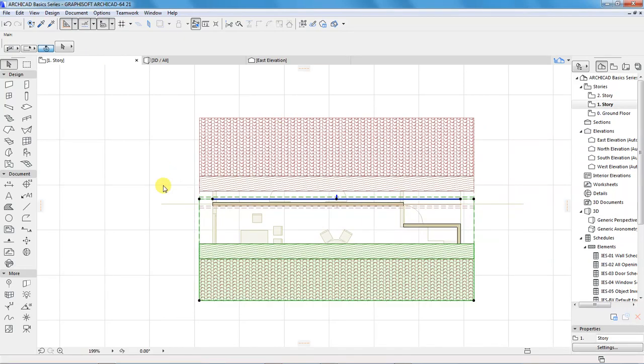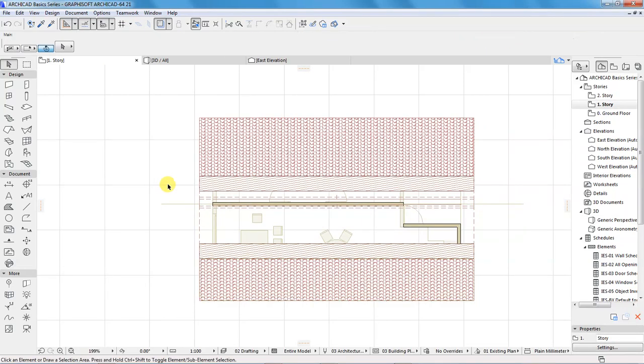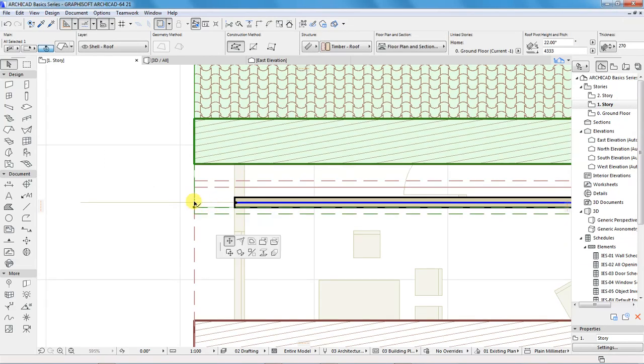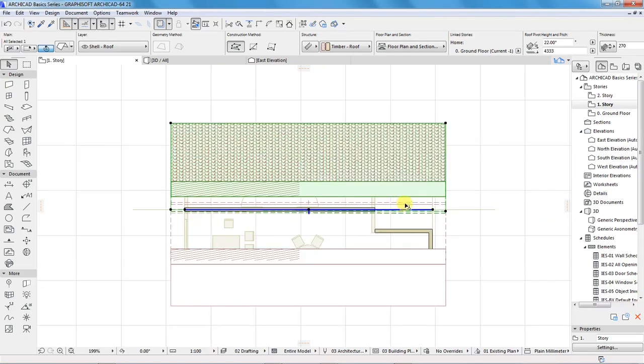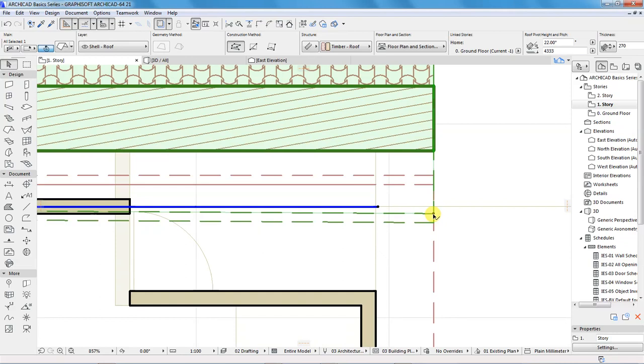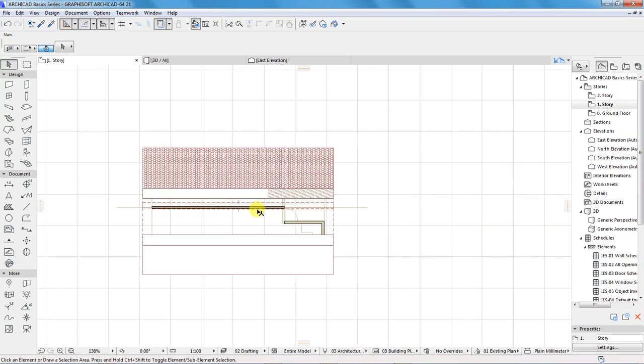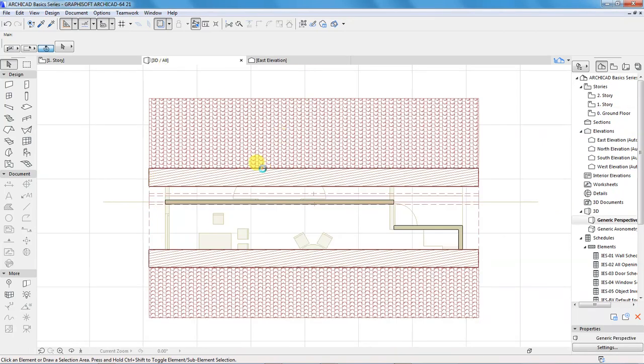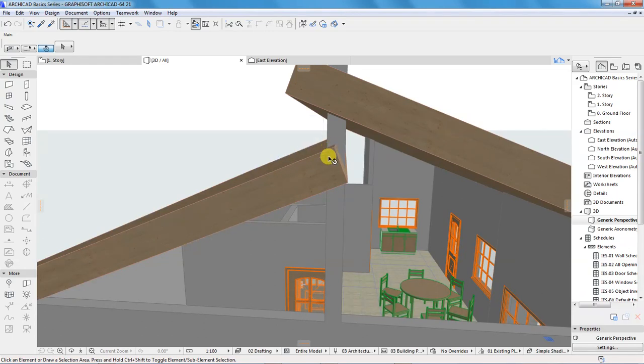So if you come back here, select the other plane and move this by 75 millimeter up to the center of that wall. So if you go back to the 3D, yeah, this is how it looks like.